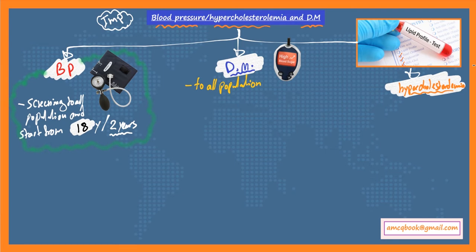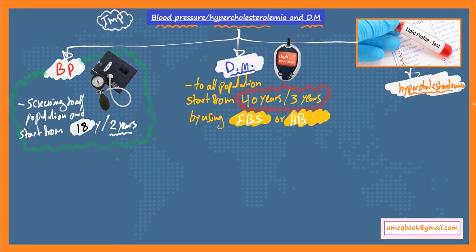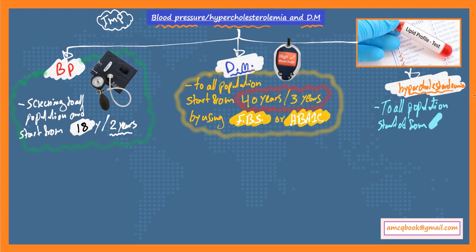In case of diabetes mellitus, screening should be done for all the population starting at 40 years and repeated every 3 years, using fasting blood sugar or hemoglobin A1C as a tool for screening. Okay? And finally, for hypercholesterolemia, you should screen all the population starting at 45 years and repeat every 5 years using a fasting lipid profile. So I think it's clear and simple.